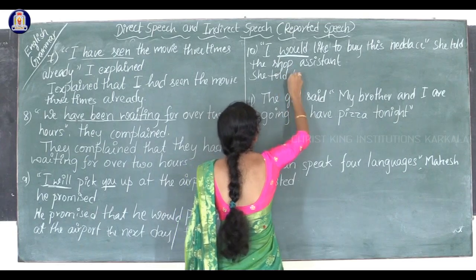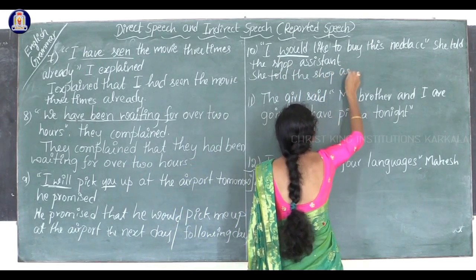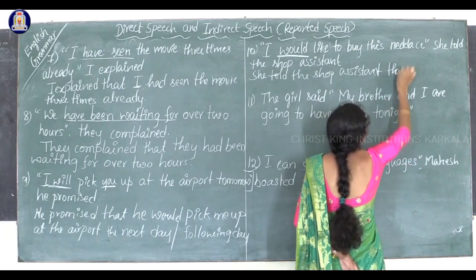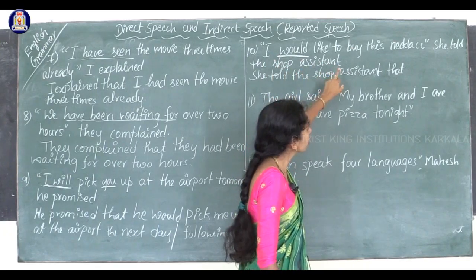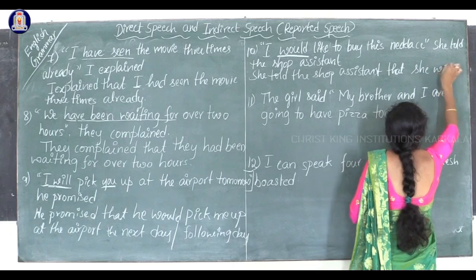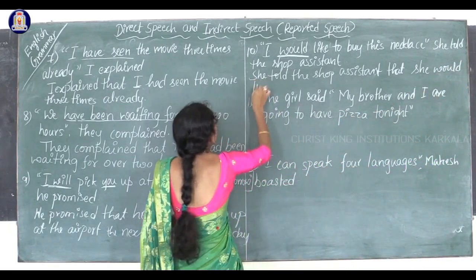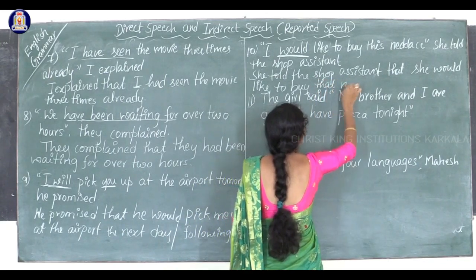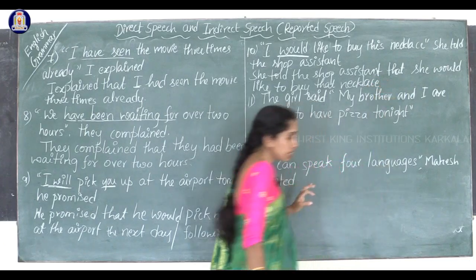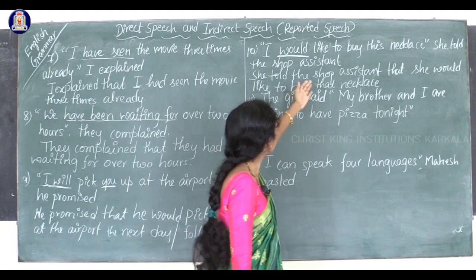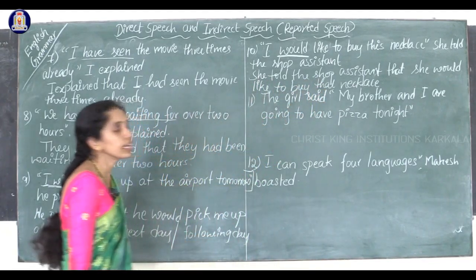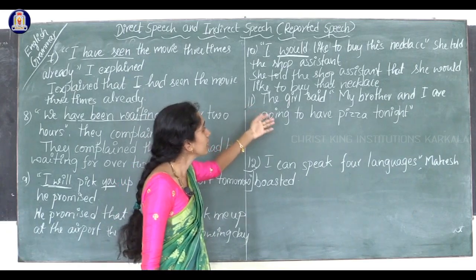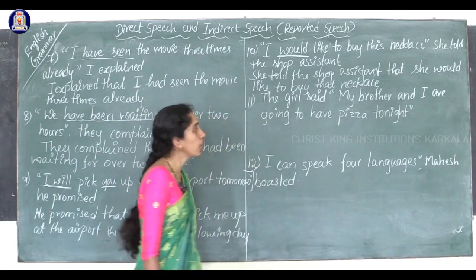she told the shop assistant that she would like to buy that necklace. This necklace becomes that necklace. This becomes that. So she told the shop assistant that she would like to buy that necklace.